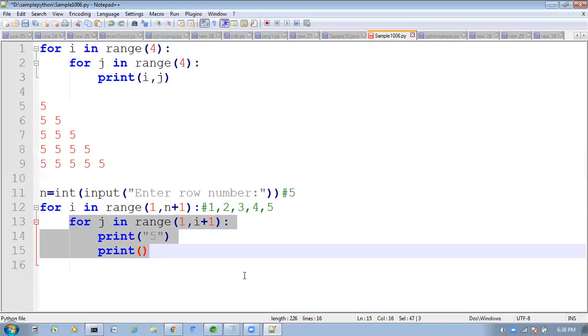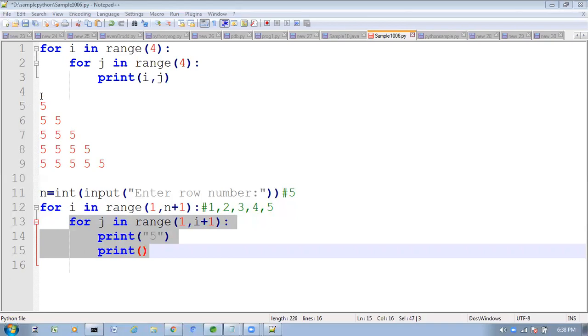Clear? Any explanation required? Please respond. The first for loop will talk about the row number. What will the second for loop talk about? The second for loop will talk about, in each row, how many times I want to print that digit.